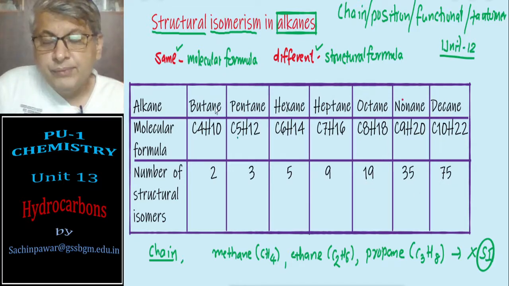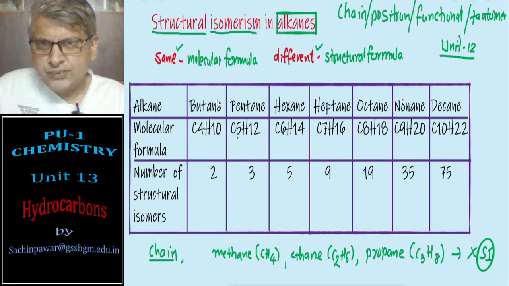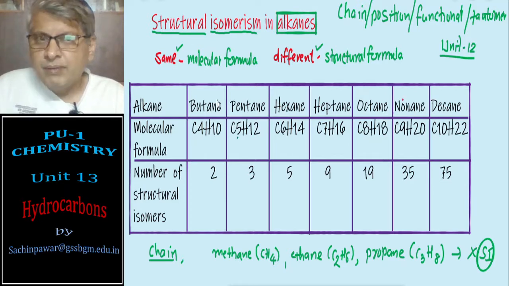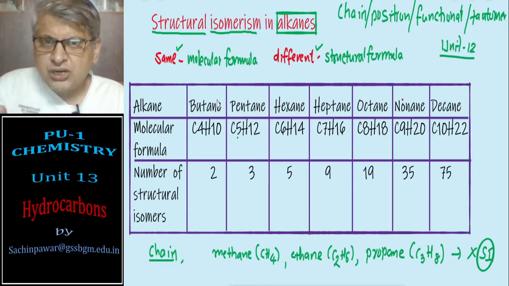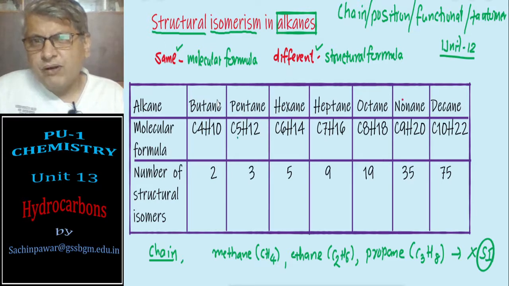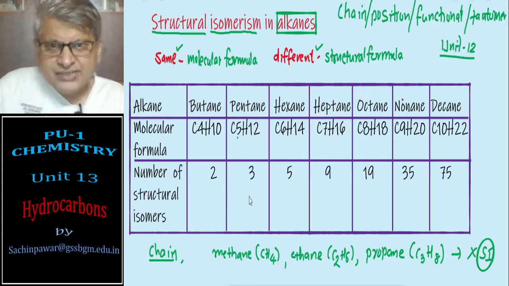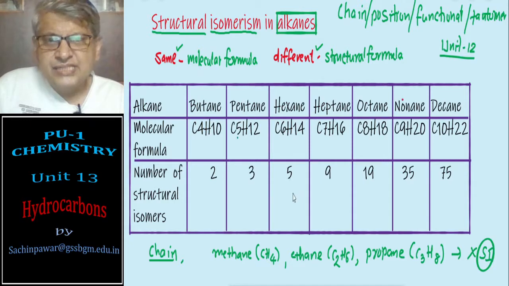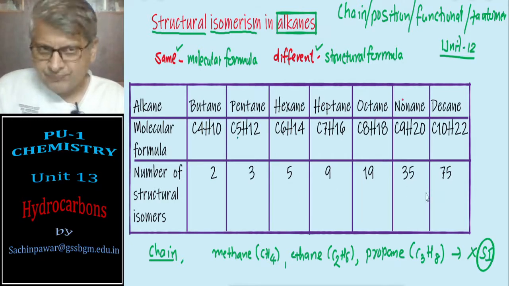So for example, butane will have 2 structural isomers. They will have the same molecular formula, but 2 structural forms are possible for butane. Pentane has 3 structural forms, hexane has 5, heptane has 9, and so on.